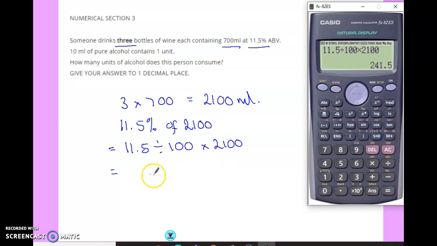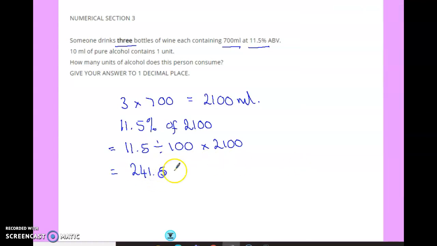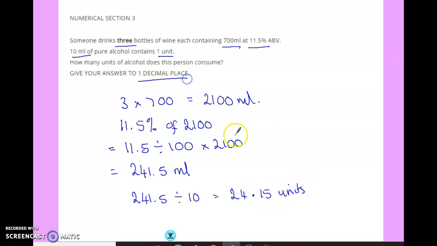That gives us 241.5. So that is the amount of millilitres of alcohol they have drunk. We're told that there are 10 mils of alcohol in 1 unit. So I'm going to divide that by 10, which gives me 24.15 units. I've been asked for an answer to 1 decimal place. It's 1 number after the point. First one's a 1, next one's a 5. It's going to push that up to a 2. So 24.2 units.